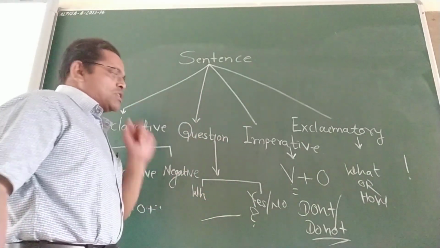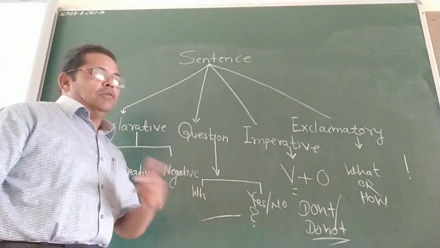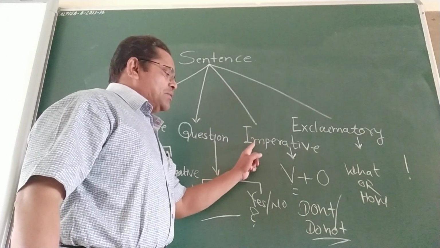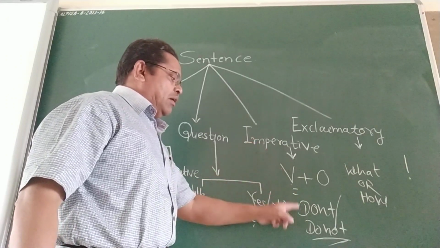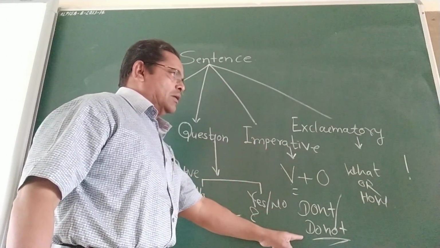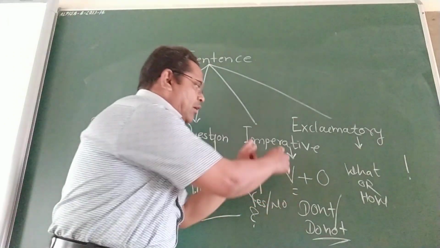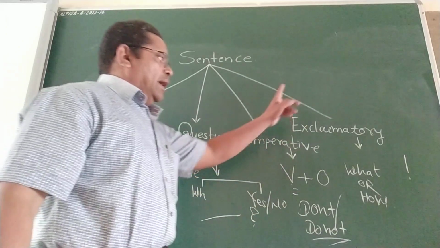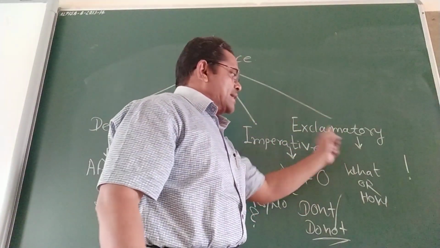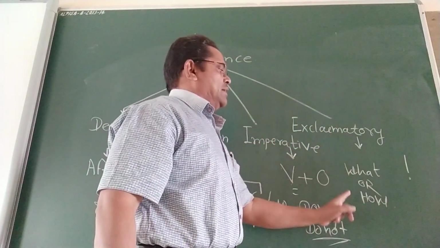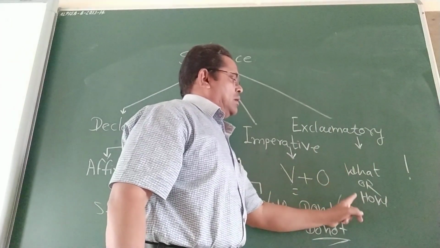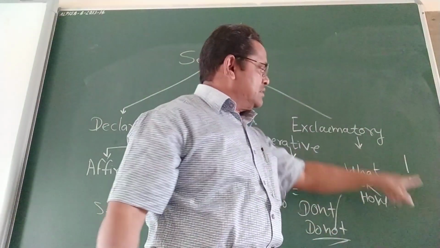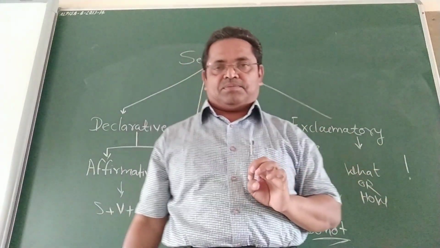Imperative sentence starts with V1 or don't or do not, and toward the end there is a full stop. Exclamatory sentence starts with what or how, and toward the end there is an exclamation mark.